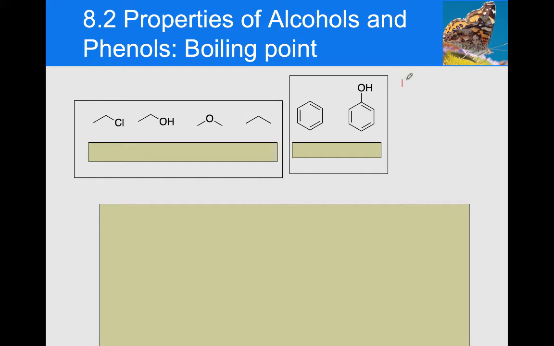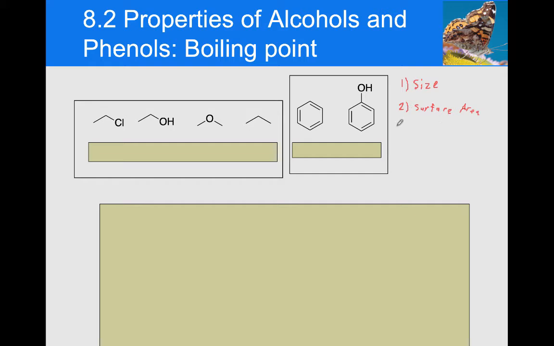The first thing that affects the boiling point of a compound is its size. If you're comparing molecules that have all the same functional groups, the bigger the molecule, the higher its boiling point. The next thing that affects the boiling point of a molecule is surface area. The more surface area a molecule has, the more it can interact with another molecule of itself, and the higher its boiling point.